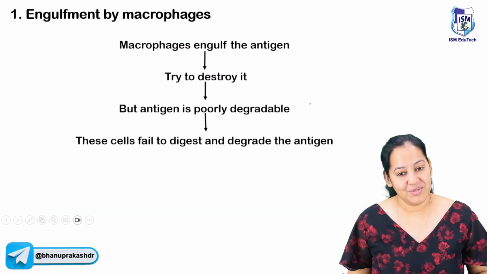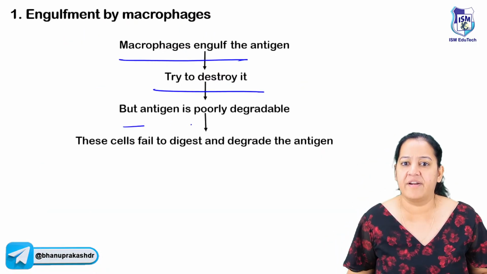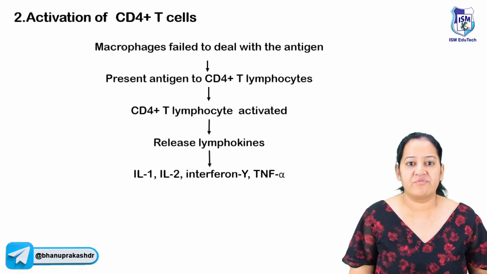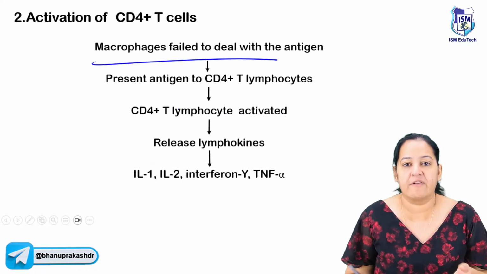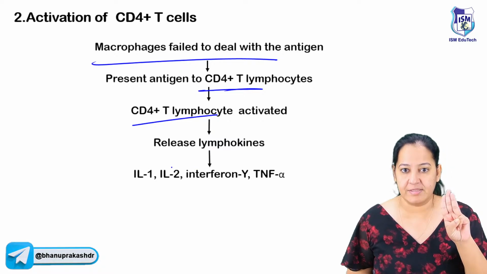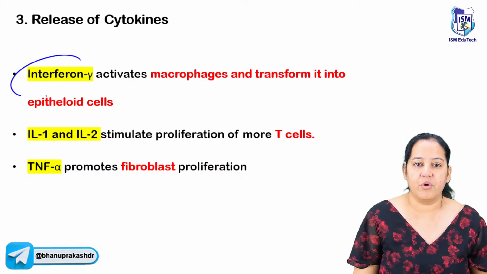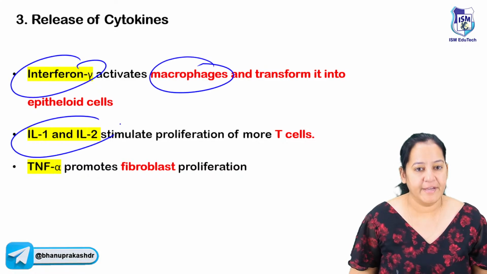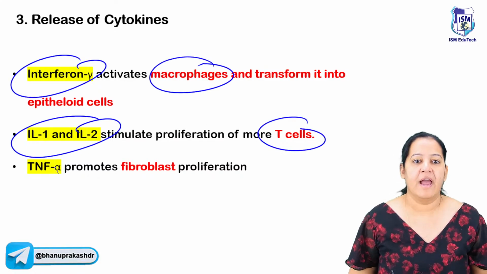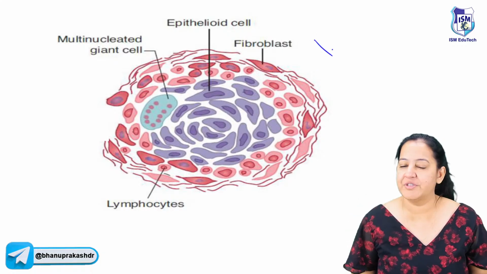So the same steps, I'm not reading the steps, I have explained you. The first macrophage is coming, trying to degrade it, unable to degrade it. So the macrophage will fail to degrade it and it will present it to the next cell, helper Th1 CD4 lymphocyte. It will secrete 3 cytokines: interleukin, interferon and TNF. Interferon gamma will take the macrophage out, interleukin will take the T lymphocyte, and TNF will take the fibroblast, and they will make a granuloma. A beautiful granuloma in front of you, which doesn't have neutrophils.